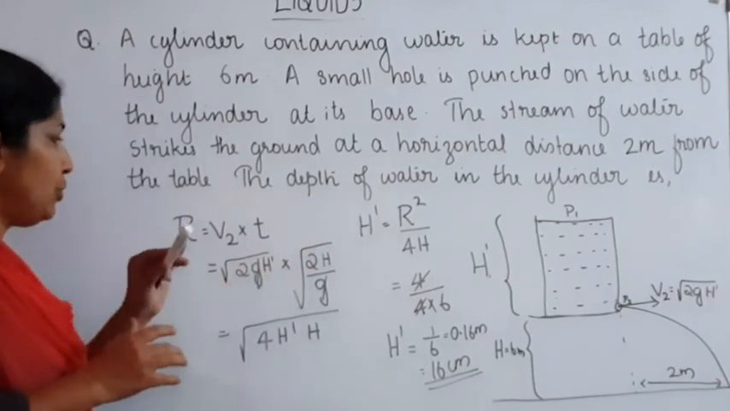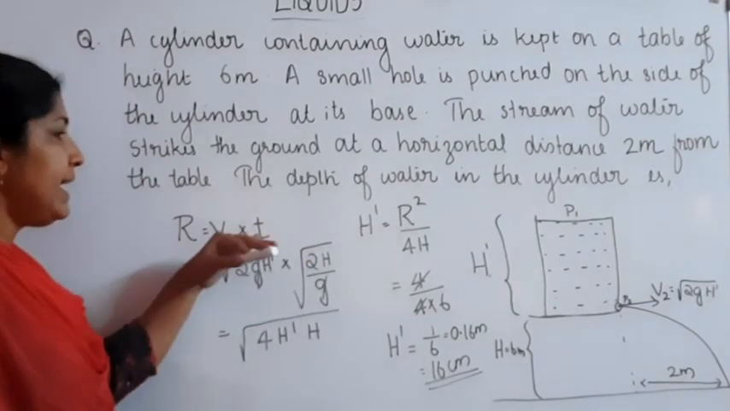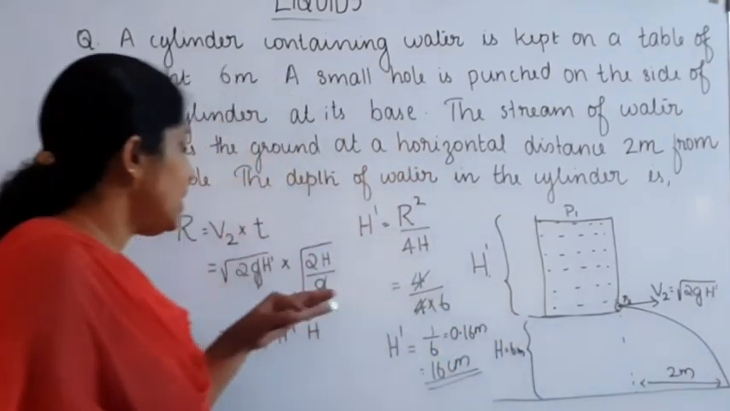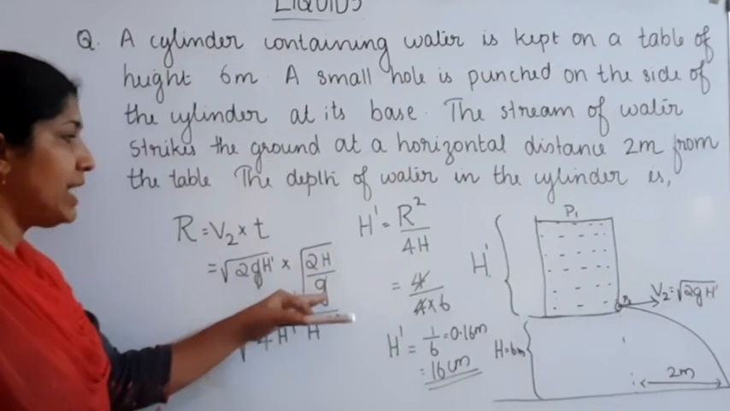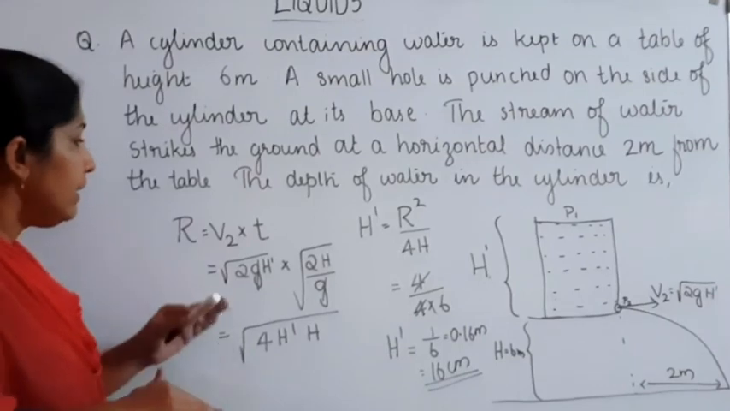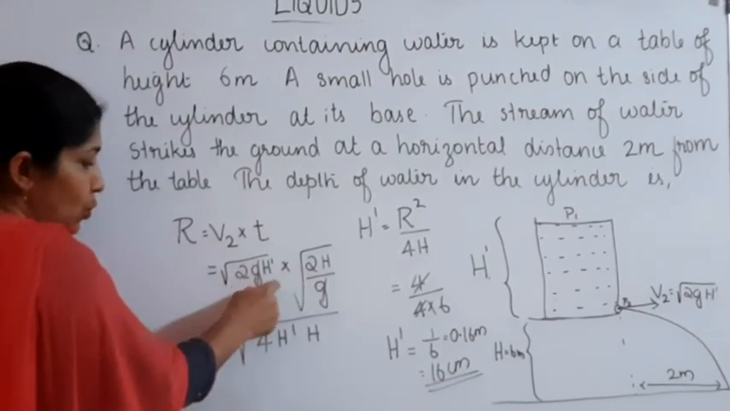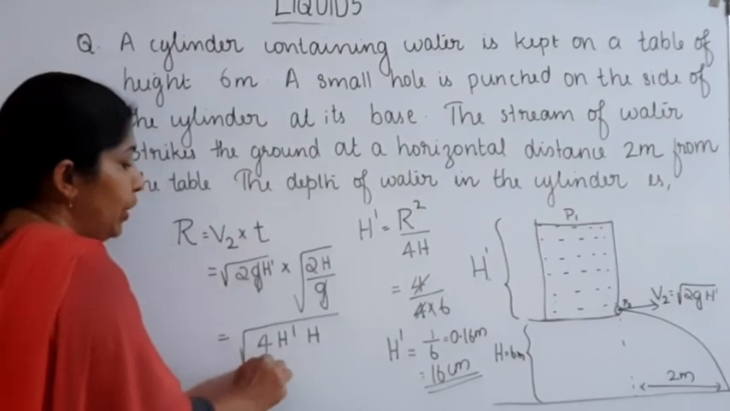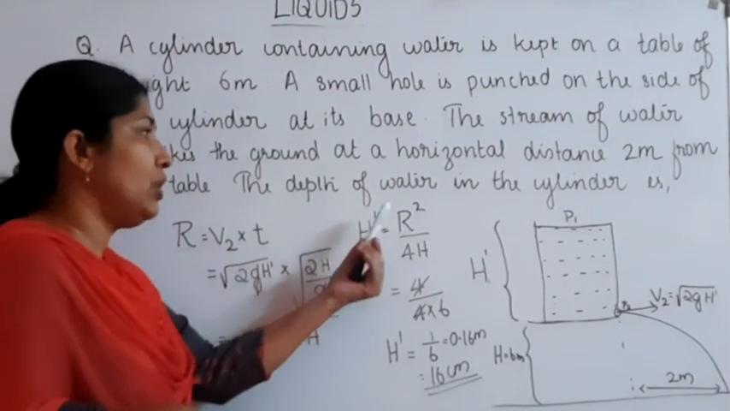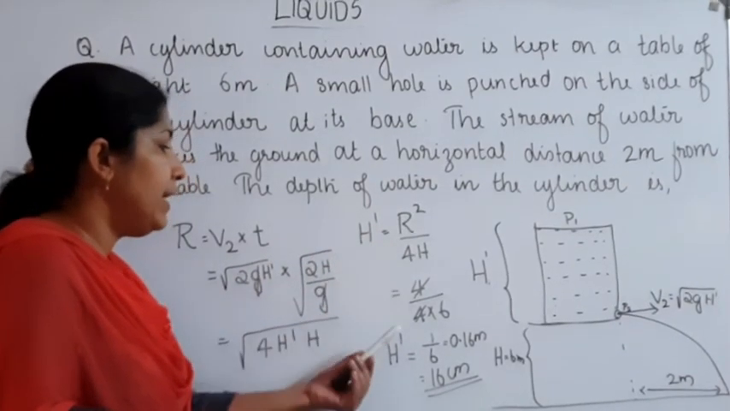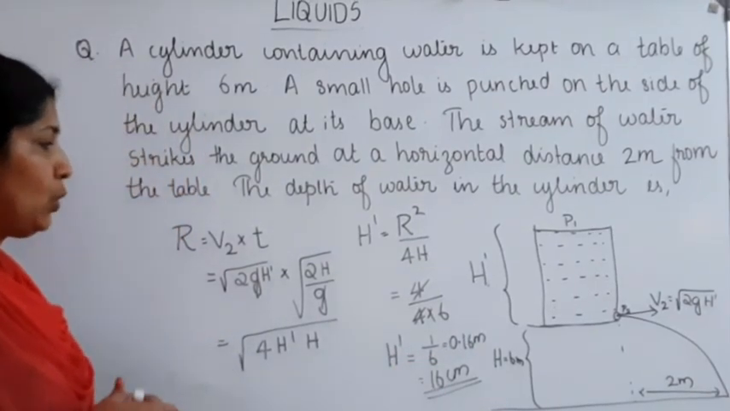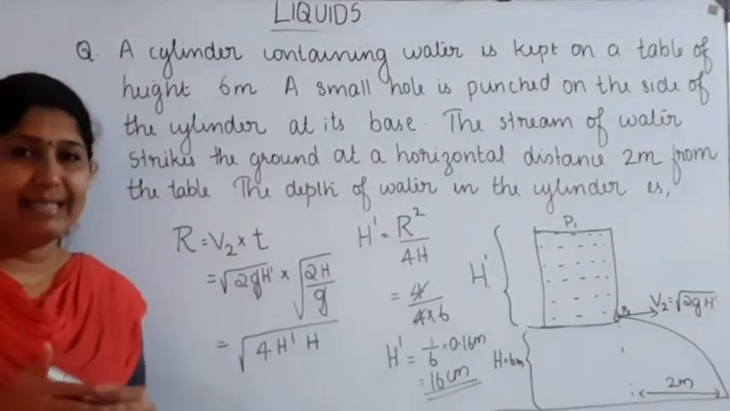V2 is equal to root of 2G into H dash, into, what about time? T is the time with which the water reaches the ground. For that we can use the equation root of 2 into capital H by G. Here capital H is the height at which the cylinder is placed from the ground. Then on combining these two, we can write R is equal to root of 4 into H dash H. Then on squaring, H dash is equal to R square divided by 4H. Then H dash is equal to 0.16 meter on substituting the values, or we can write it as 16 centimeter.